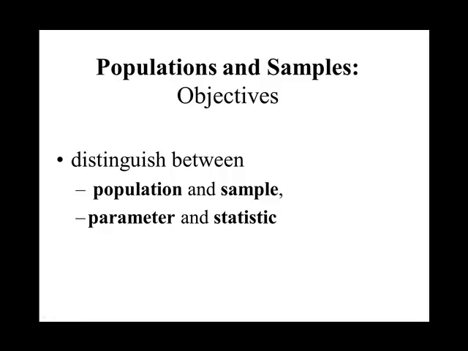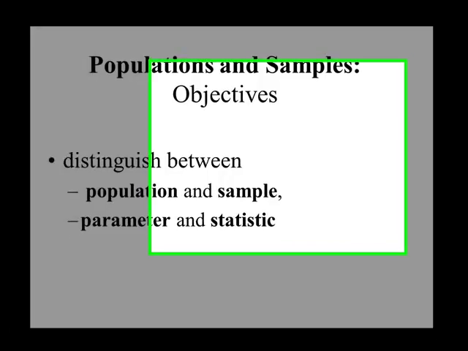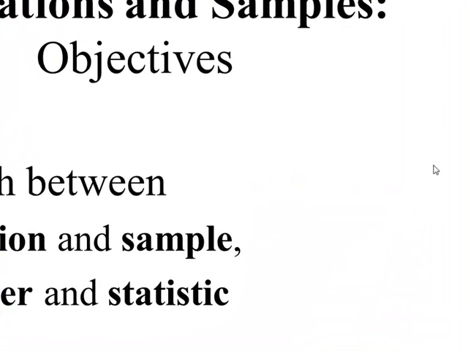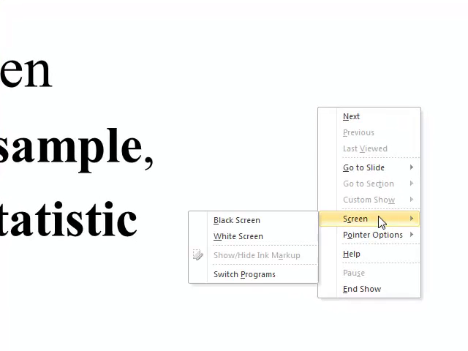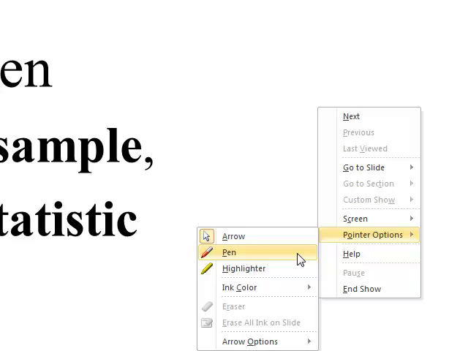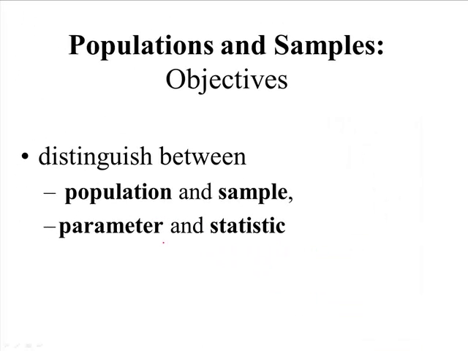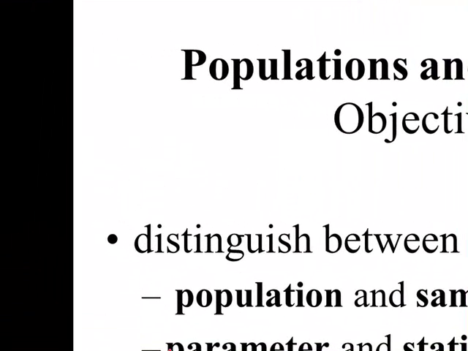Alright, populations and samples is our first video here. And what we need to do basically, it is unfortunately a vocabulary lesson, but it's stuff we really just have to get to know. What we're trying to learn is basically the meaning of four terms that pop up pretty continuously throughout our study of statistics.